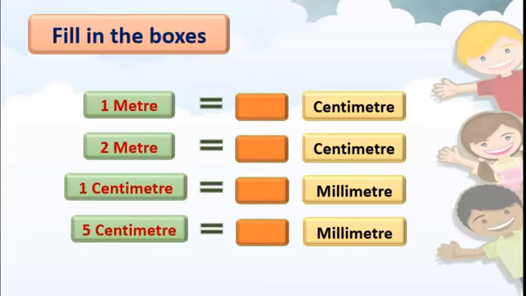Right, 1 meter is equal to 100 centimeter. So, 2 meter is equal to 2 into 100, that is 200 centimeter. Now, 1 centimeter is equal to, you know that, 10 millimeter, isn't it? So, 5 centimeter is equal to 5 into 10, that is 50 millimeter, right?